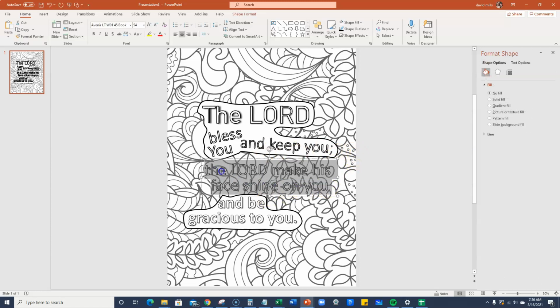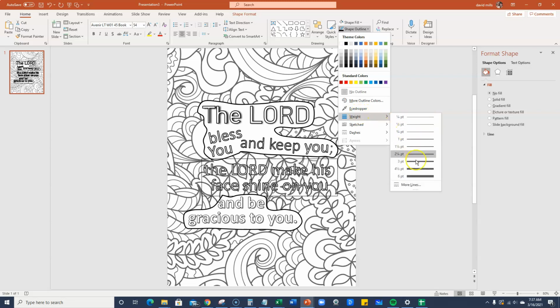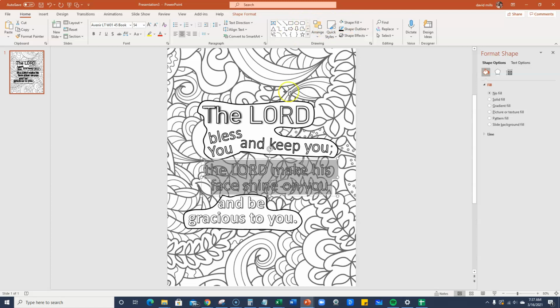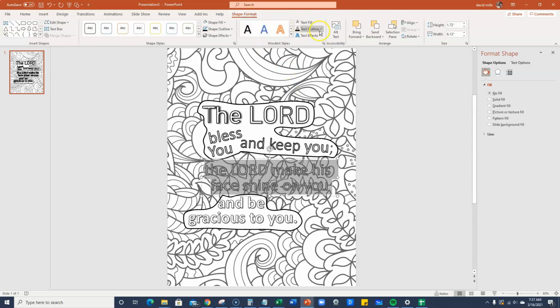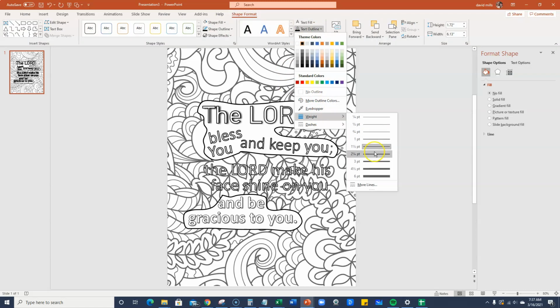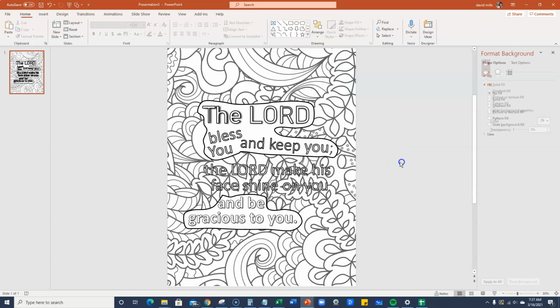And you can see this text right here. I'm going to go over here and I'm going to try to make it pop a little bit more. We're going to go over to weight, and I'll probably go to, that's the shape outline, sorry. We'll go back over here, text, weight, and I'll bring it into probably at least a 2 1/4 so it matches. But you can see until they color it, it's really not going to stand out the same as these. You could actually do the outline the whole thing in that background as well. But as you can see, it pops.